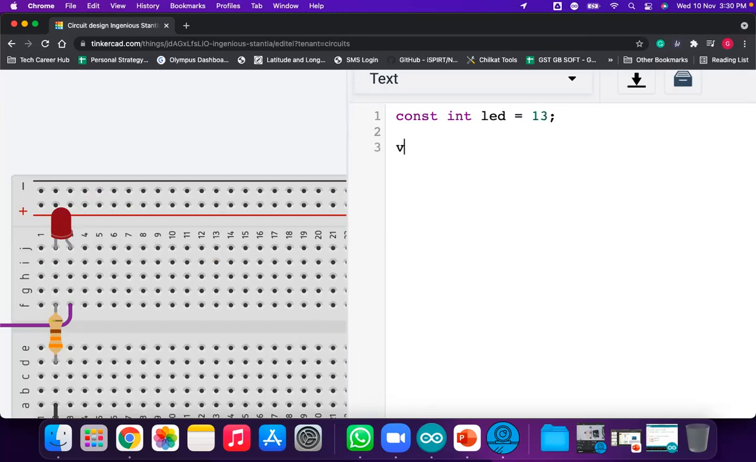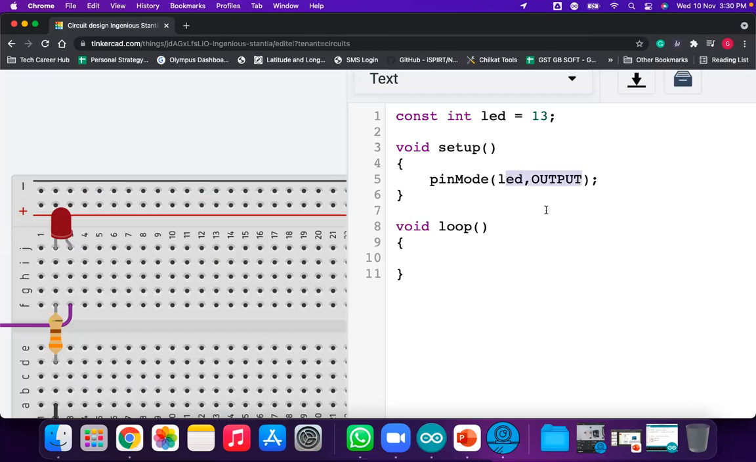And then you have two functions. The very first function is the setup function, and the second function is the loop function. What we have included in setup is pinMode, LED comma OUTPUT. Because for the LED pin, we have to make the mode of pin number 13 as output. That's why we are using the statement pinMode LED comma OUTPUT.